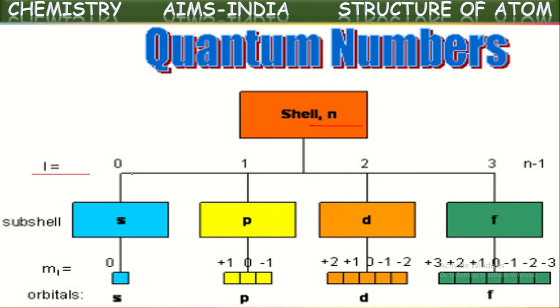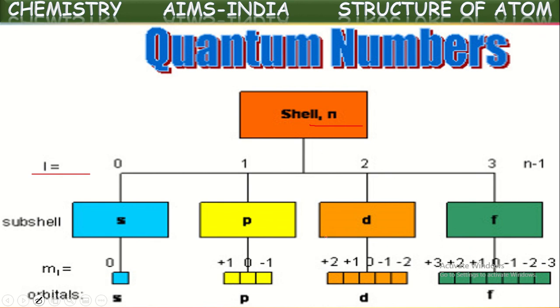In a subshell again there are different orbitals. The s subshell has only one orbital, the p subshell has three orbitals px, py, pz, and the d subshell has five orbitals. As the subshell value increases, the number of orbitals also gradually increases. These orbitals are given by the magnetic quantum number m.